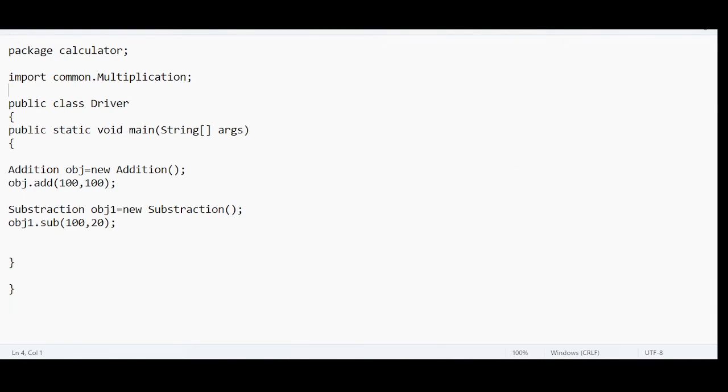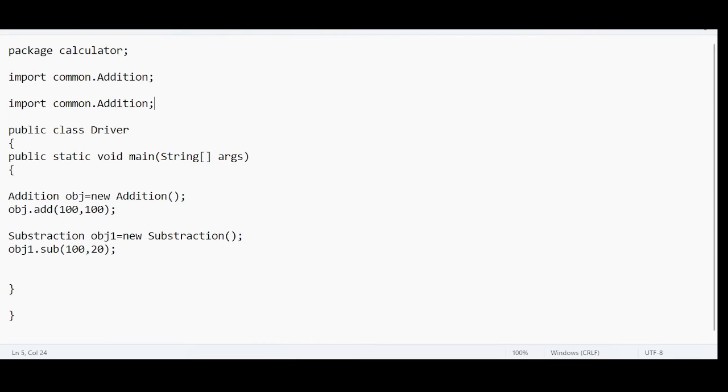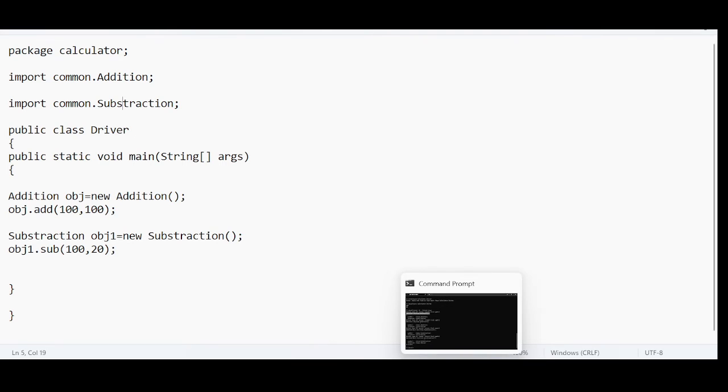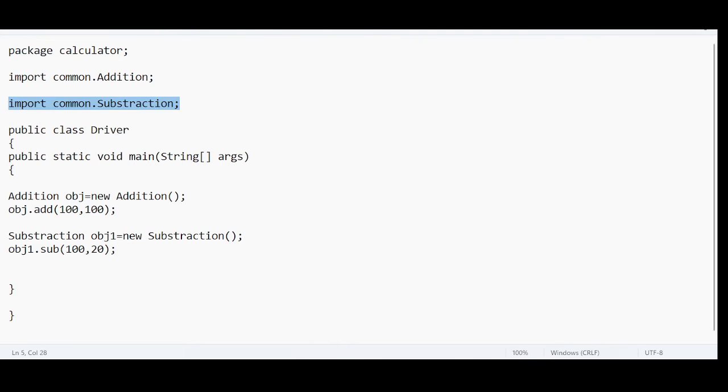What if I want to make this particular driver class work? I can do it like this: addition, subtraction. Now I have access to both. Let me save this. Now it will work because I am being very specific.